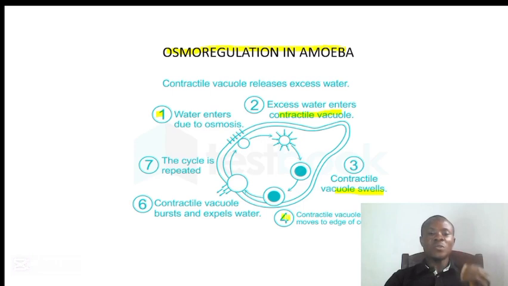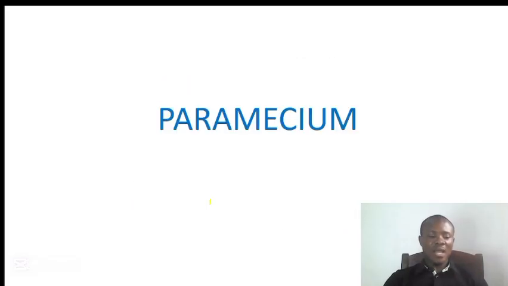So when this contractile vacuole moves closer to the plasma membrane of the amoeba, the contractile vacuole will burst and expel water, as we have here in 6. After the contractile vacuole has expelled the water outside, the whole process or the cycle can repeat again.